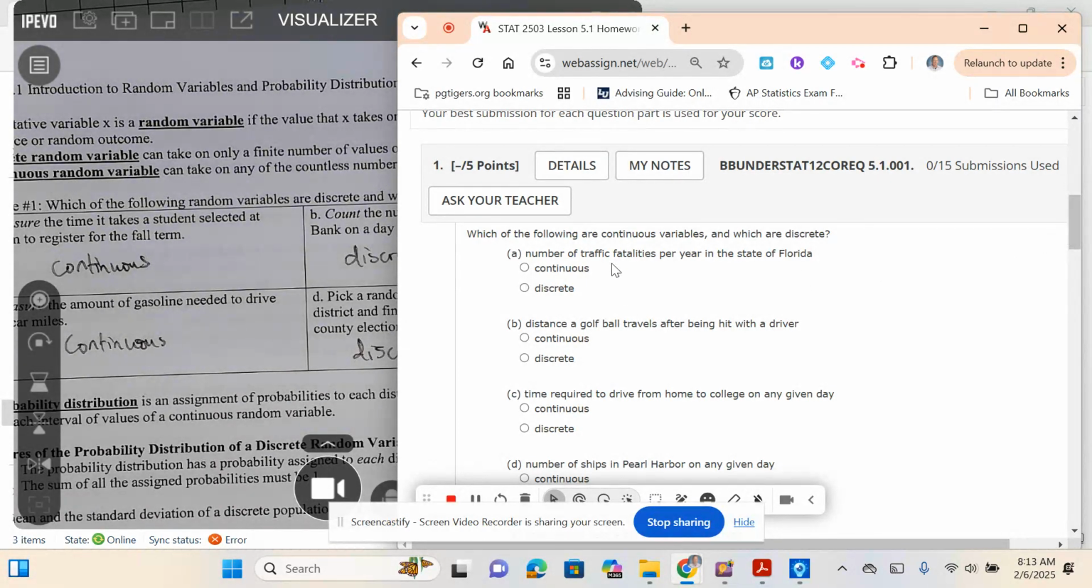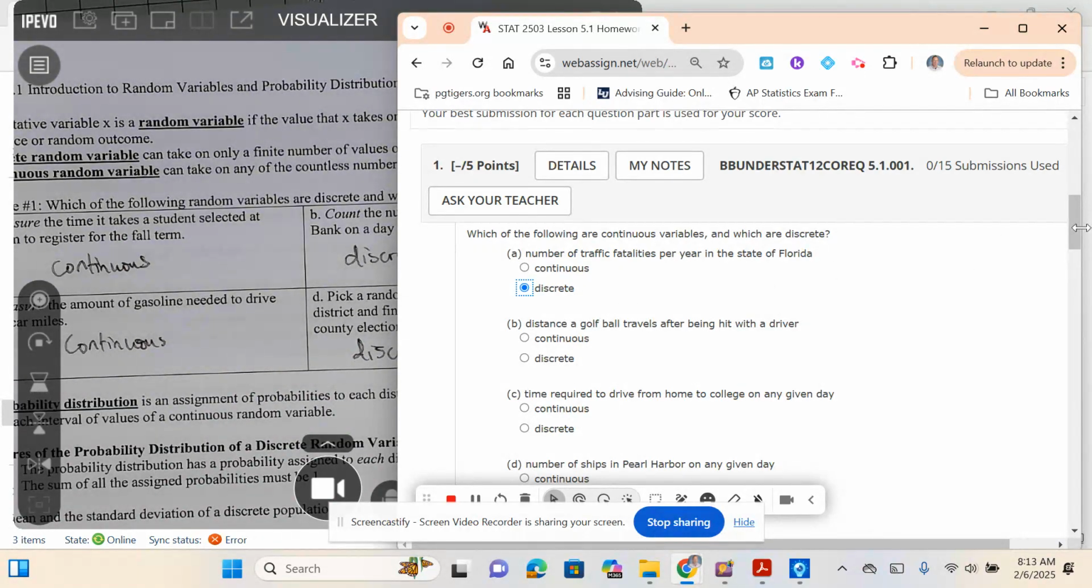The number of traffic fatalities per year in the state of Florida. So let's think about that. Is that something that's countable, like 1, 2, 3, 4, or could there be a fraction of a fatality? What do we think? Yeah, that's discrete. It's countable. Like you'd have 1, 2, 3, 4, 10. You wouldn't have a fraction of a fatality.